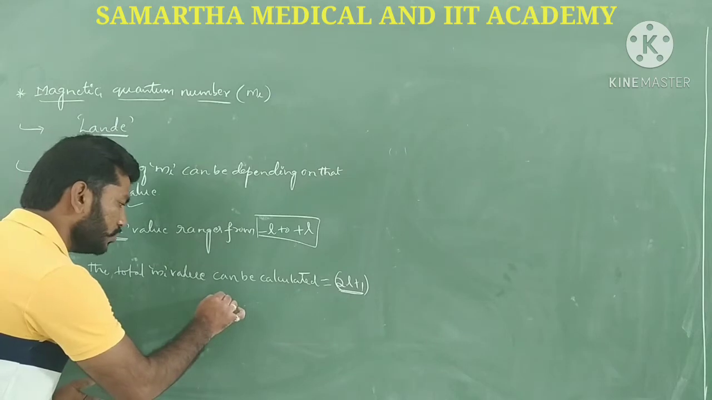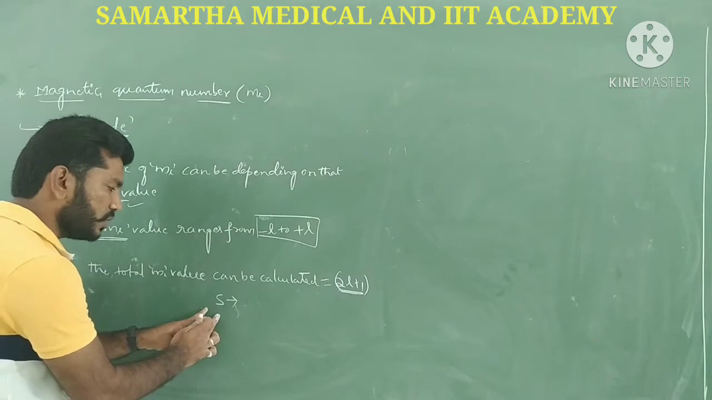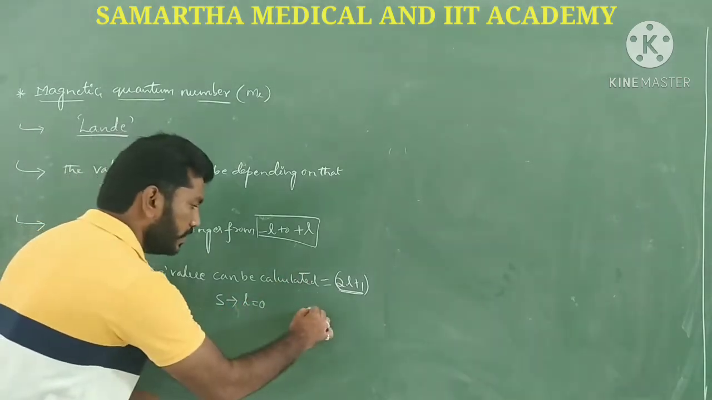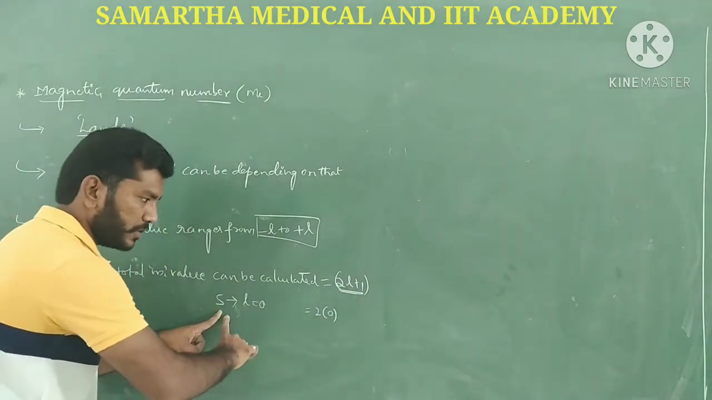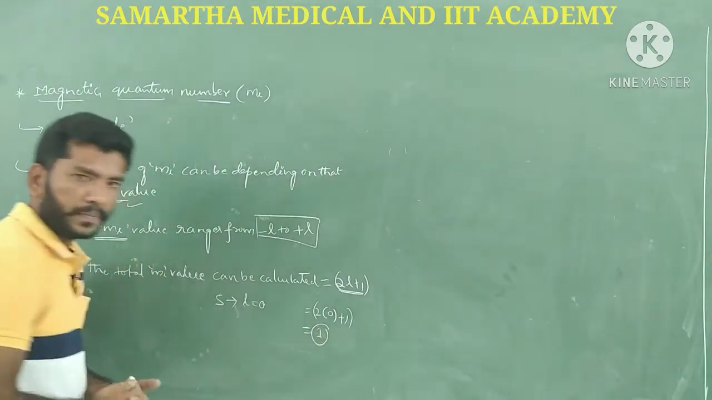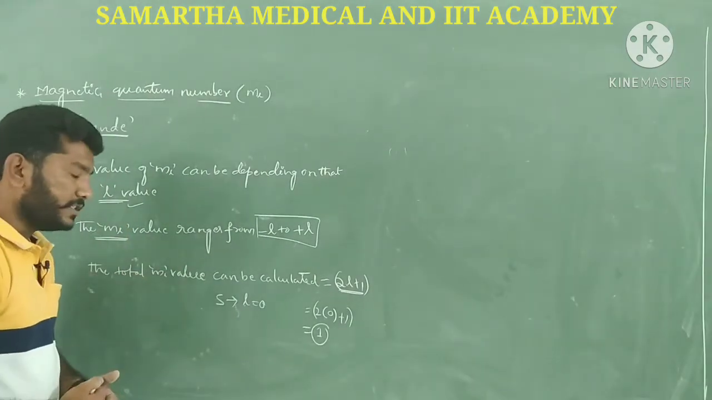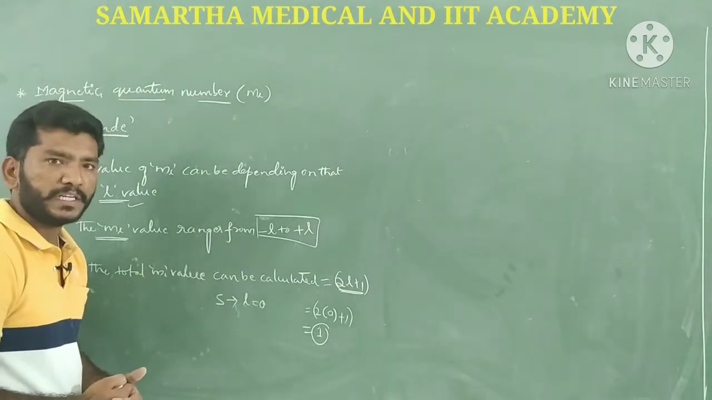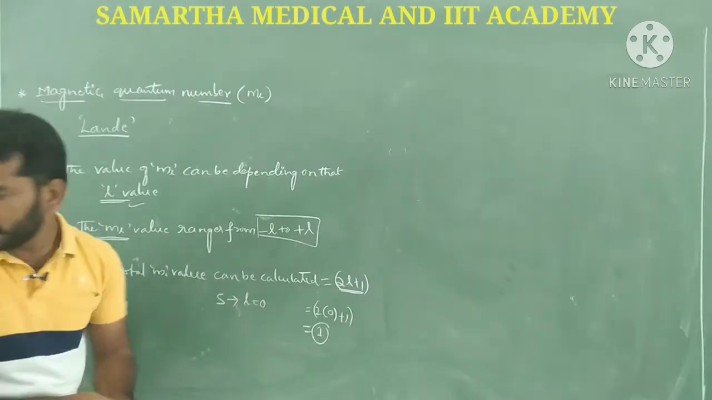Let us assume we are going to calculate the ml value for the s orbital. What is the L value for the s orbital? 0. Substitute L equals 0 into 2L plus 1. What is the answer? Only 1, isn't it? So the ml value in the case of the s orbital will be 1. This is how to calculate the ml value with the help of this formula.